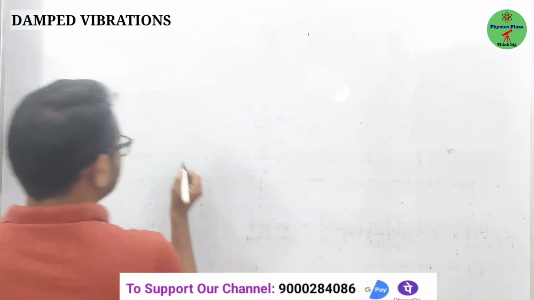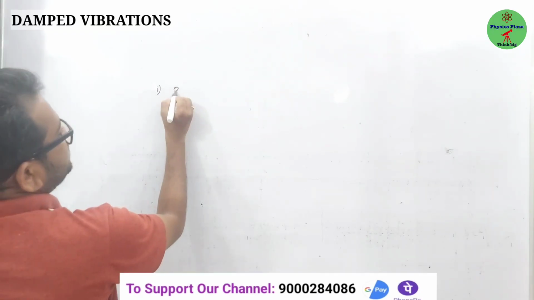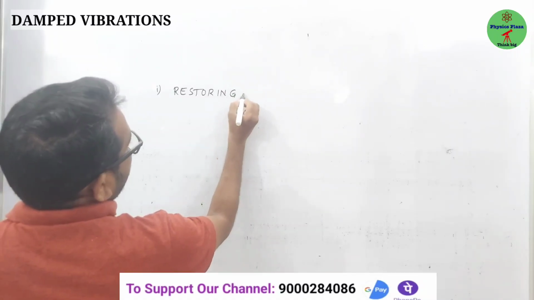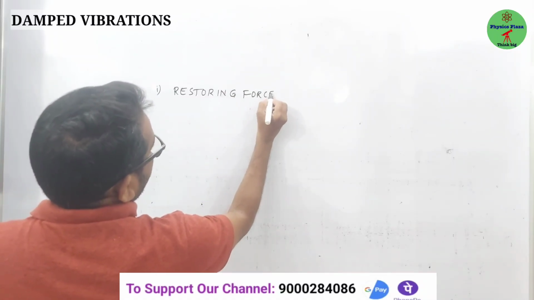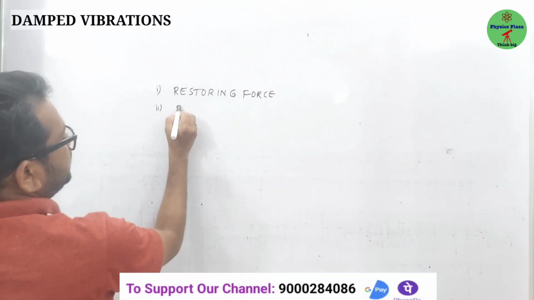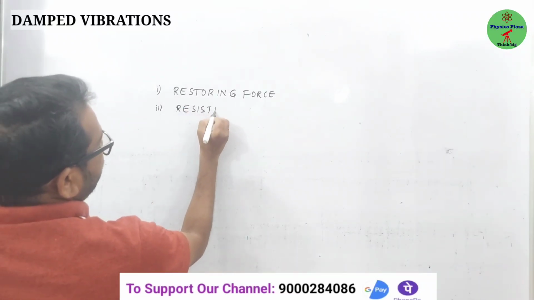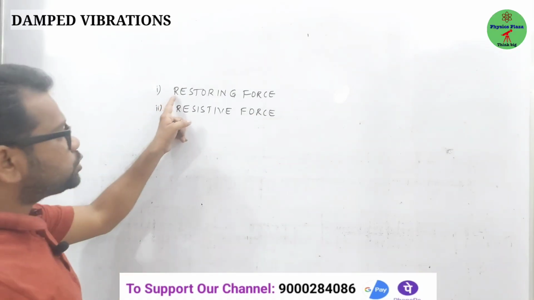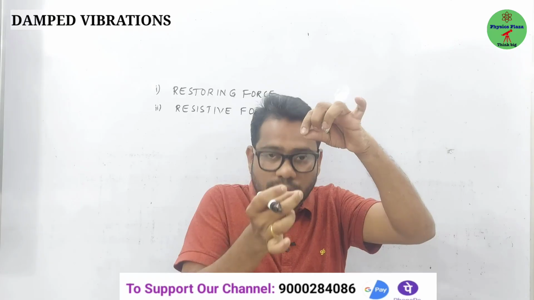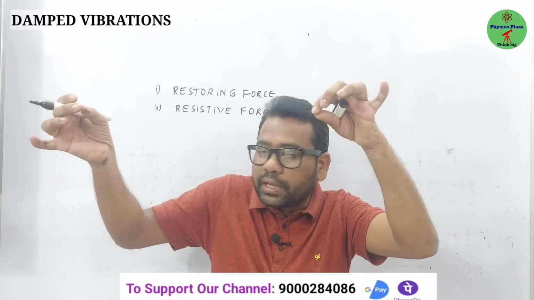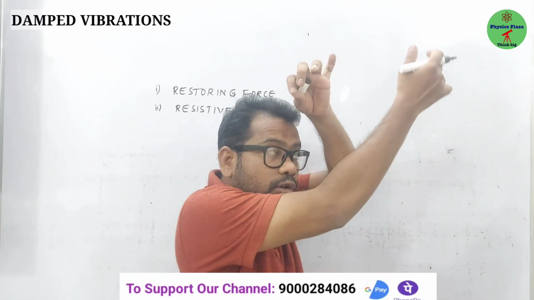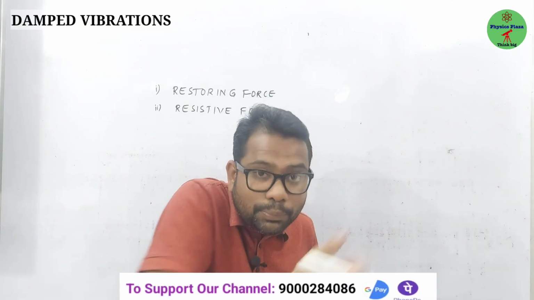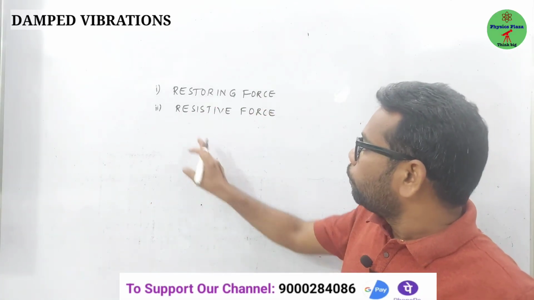It's very, very important: two kinds of forces. The first one is the restoring force, and the second force is the resistive force by the medium. What will the restoring force do? Take a simple pendulum, for example. When you take it to a side and leave it, it will try to come back to its mean position only, right? The force which tries to bring the object to its original position is the restoring force.